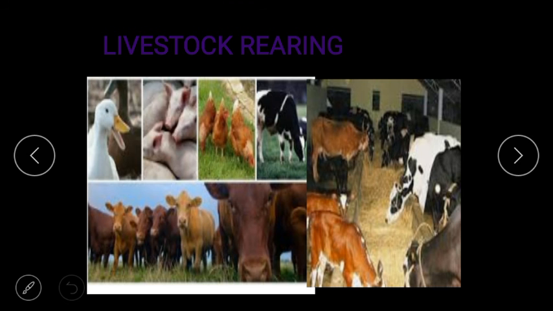Livestock rearing means the animals which farmers keep for their use. Farmers rear cows, sheep, and pigs, also for meat. Then hens for eggs, ducks, and animals like horses we also rear for their use. It includes cow, buffalo, bullock, sheep, goat, camel, mule and yak.